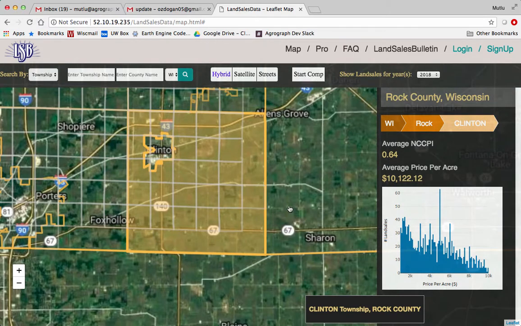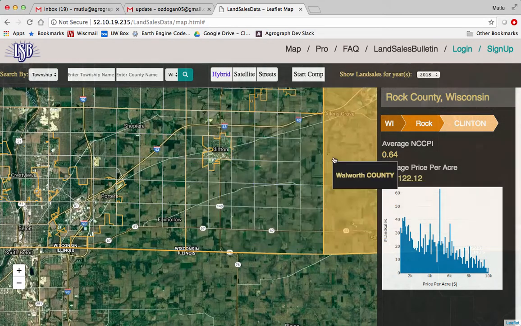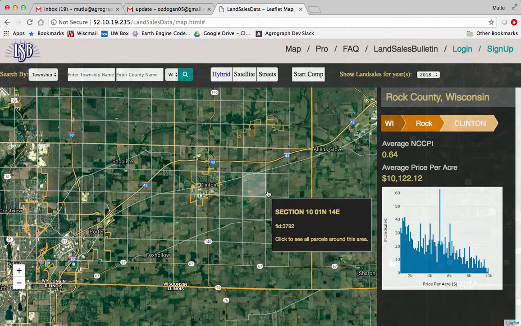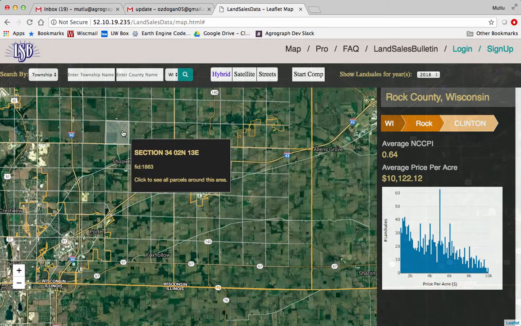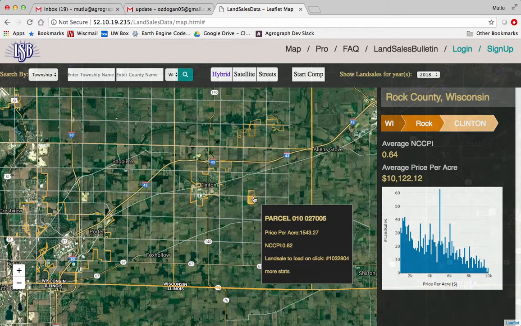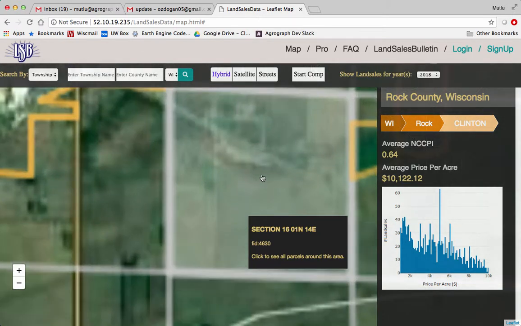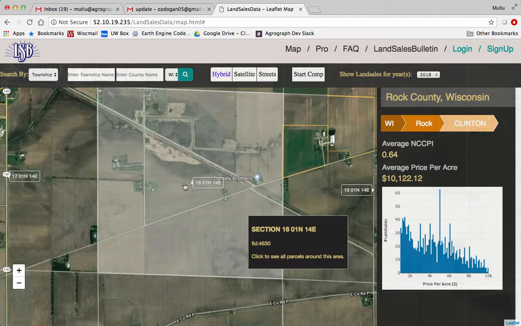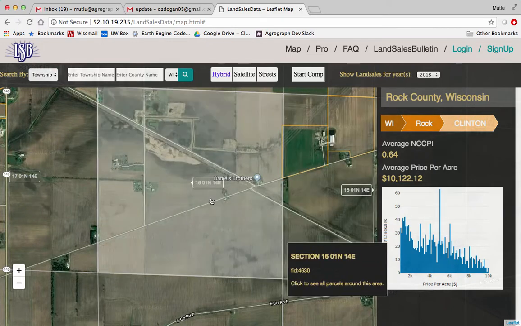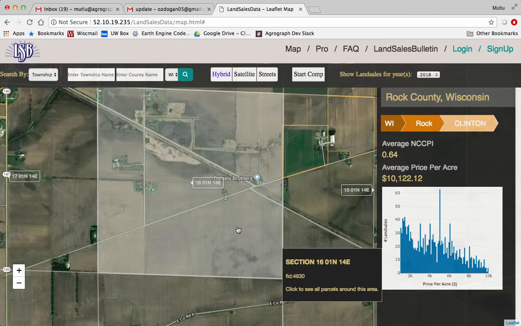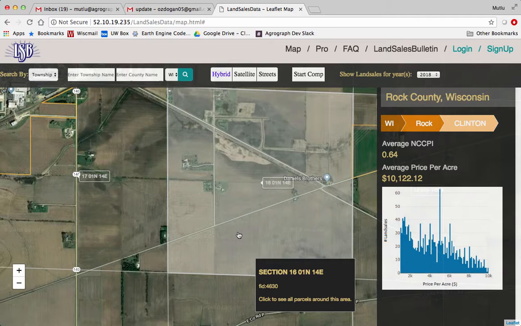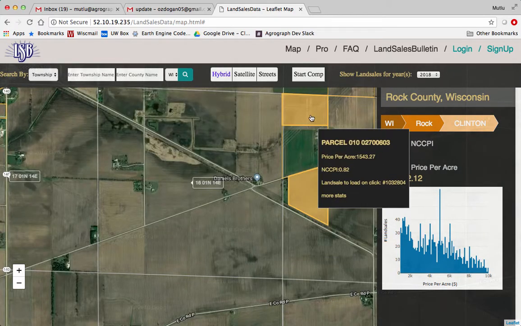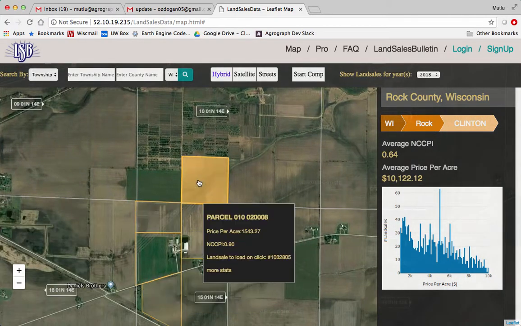And then what the app is going to do is show only data inside the LSP database for that particular township. And then you can click on different parcels over here. In this case, there's no sale information, but we can show you the data on section ID, etc. And then there is some data in the LSP database, because these are the yellow highlighted parcels.